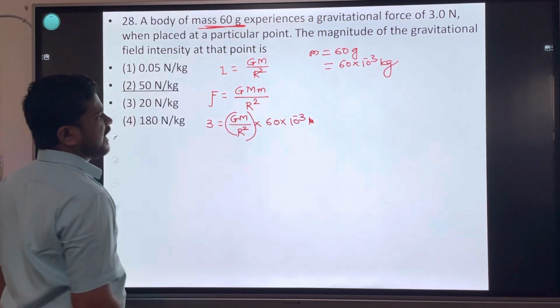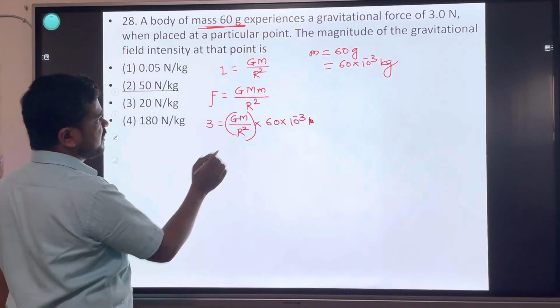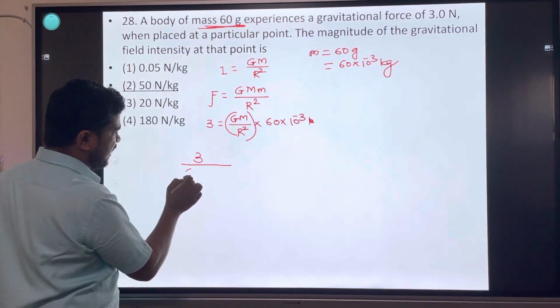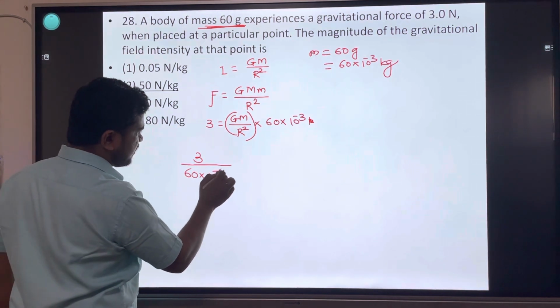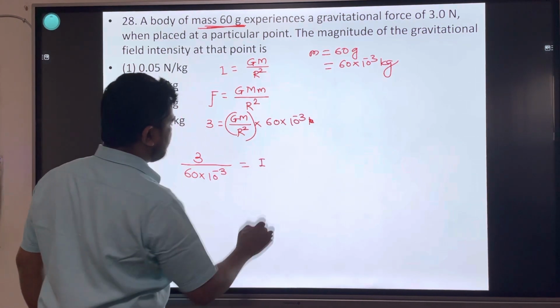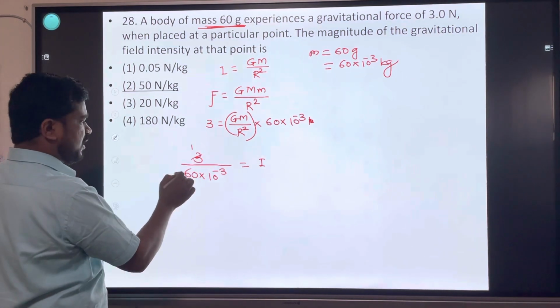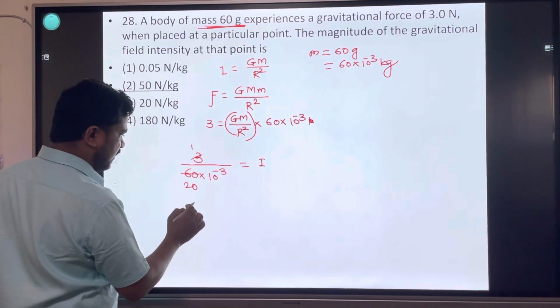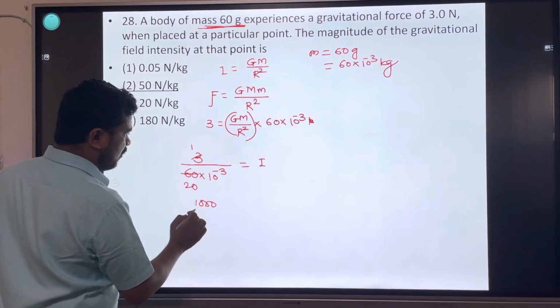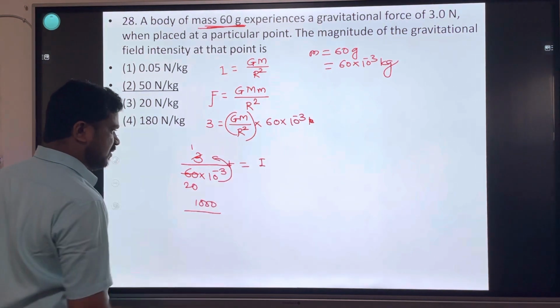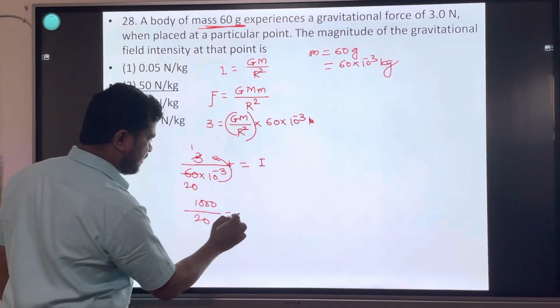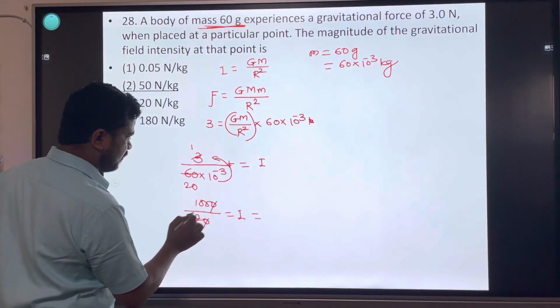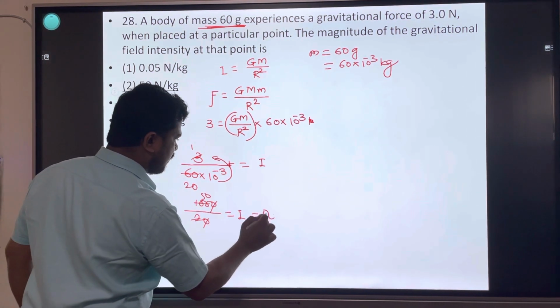This is gravitational field intensity: 3 divided by 60 into 10⁻³ is equal to gravitational field intensity. 1 upon 20 into 10⁻³, ऊपर गया, 1000 divided by 20 is equal to I, 50 न्यूटन पर केजी.